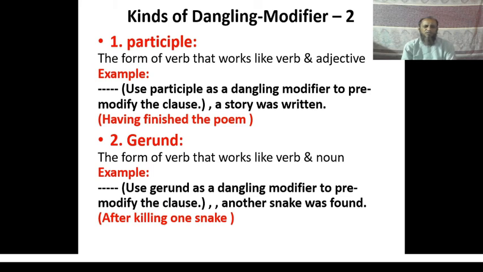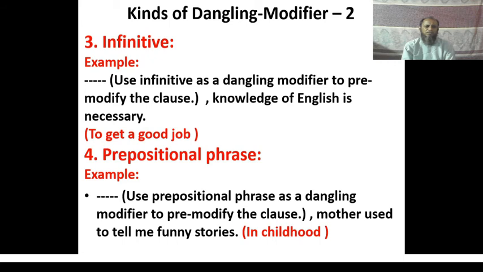Participle. Use a participle as a dangling modifier to pre-modify the clause. A story was written. So the participle having finished the poem has been used here as dangling modifier to complete this sentence. So the complete sentence is having finished the poem, a story was written. The second one, gerund. After killing one snake, another snake was found. Infinitive. Look at the answer. To get a good job, knowledge of English is necessary.